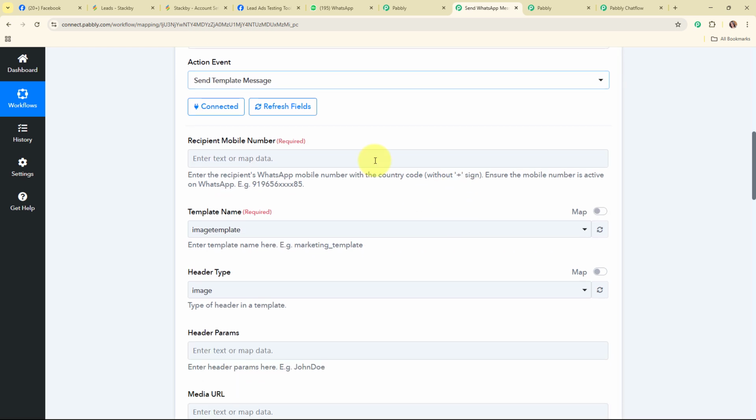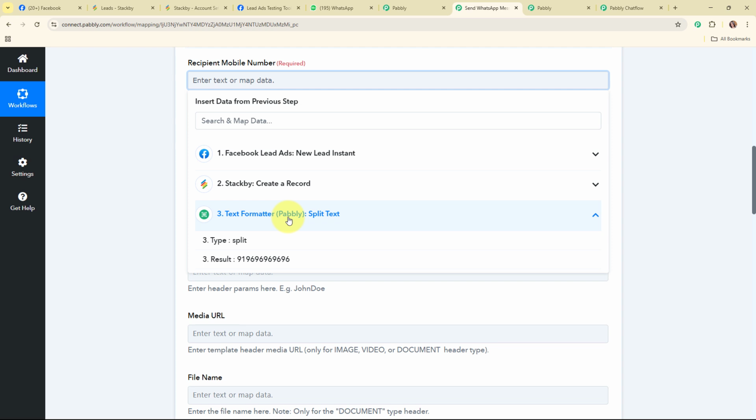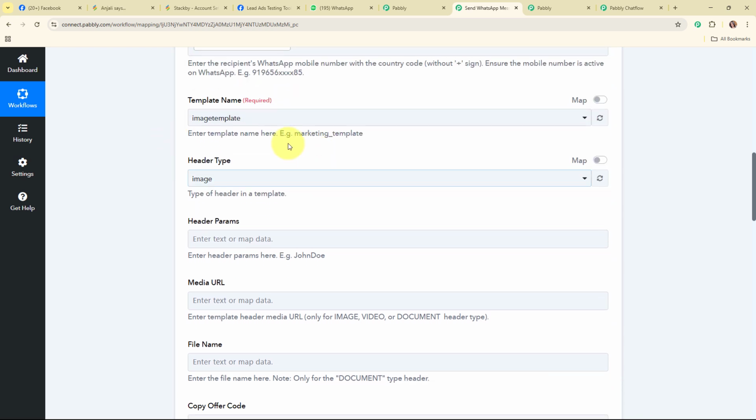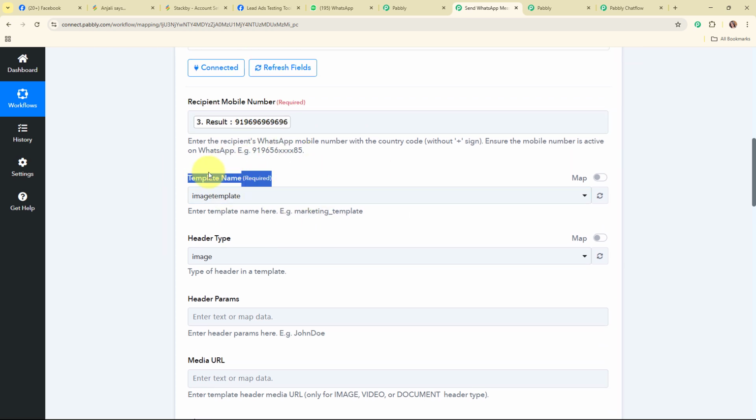Now here in our Pabbly Chatflow account, I'm going to map the mobile number that I've received in the response of this Text Formatter by Pabbly. So this is my lead's phone number. Moving forward, it is asking me to select the template name. To get this template name, let me take you back to my Pabbly Chatflow account.